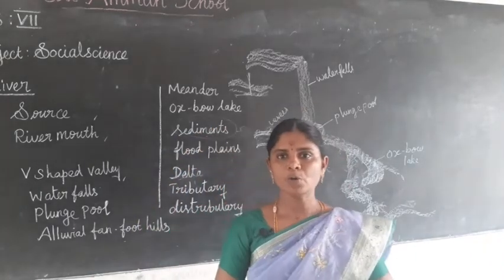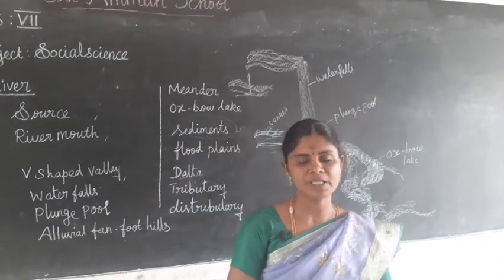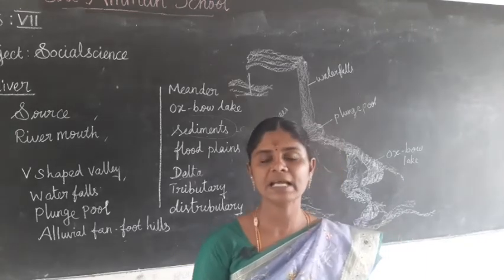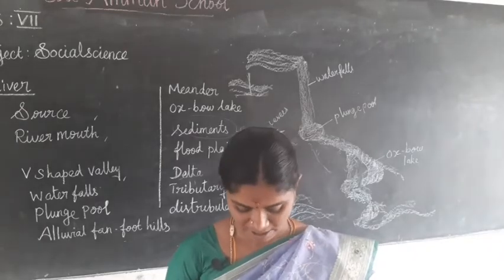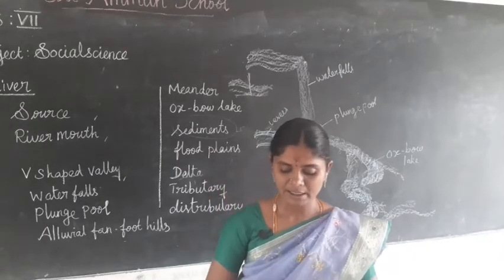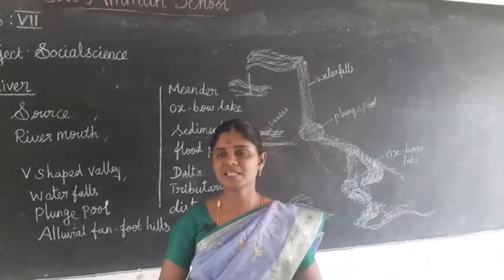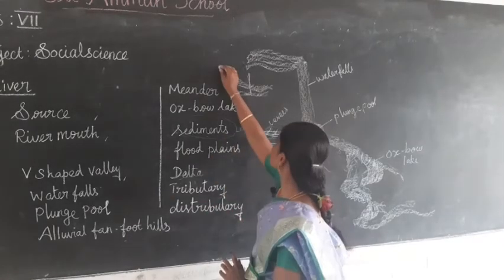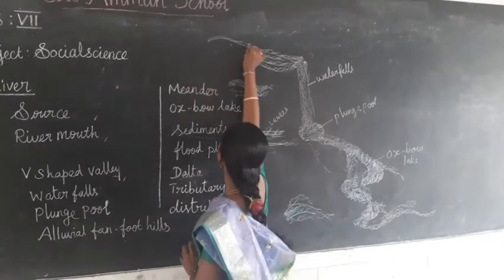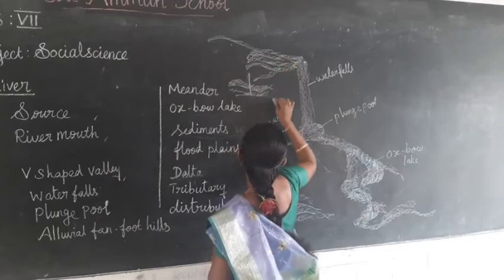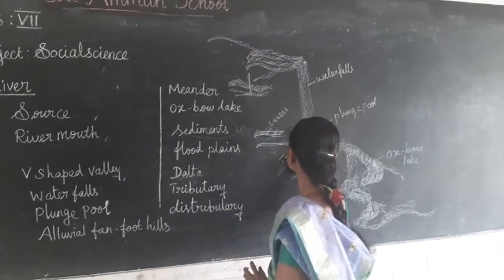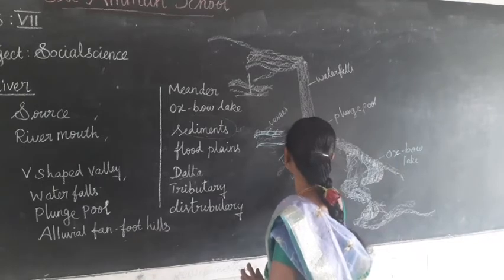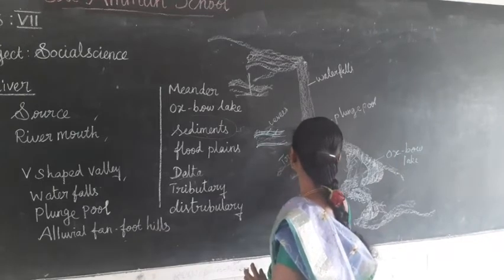Next we will see about tributaries and distributaries. What is a tributary? Small streams joining a main river are called tributaries.